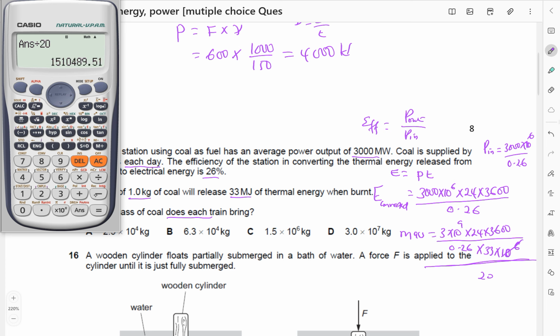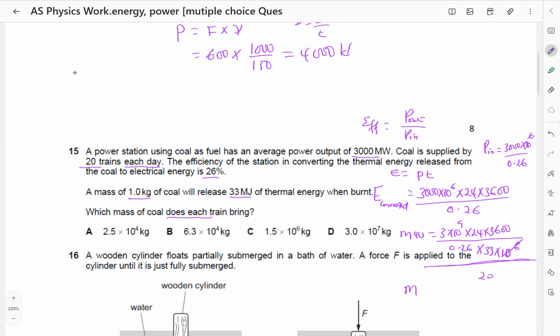So the mass of each train is 1.5 times 10 power 6 kilograms. So the answer is going to be C.